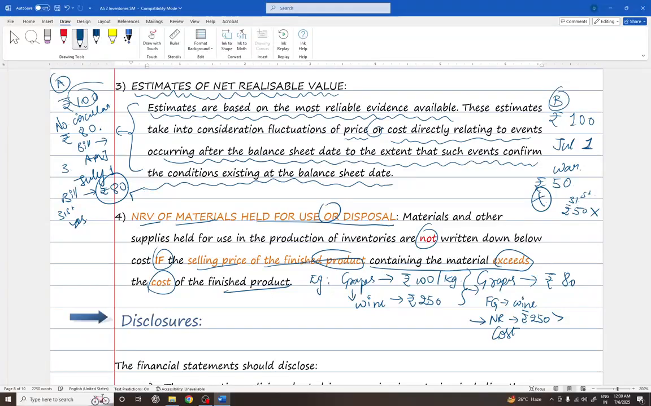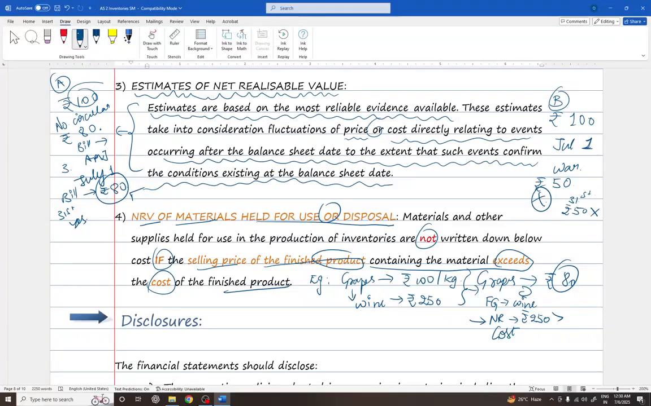That means the enterprise, even if there is a fall in the price of grapes, can still use such grapes in the finished products and sell such finished products at cost or more. In such a case, what is the need of undervaluing such raw material? That is the reason. Now it might make sense if you read this again.